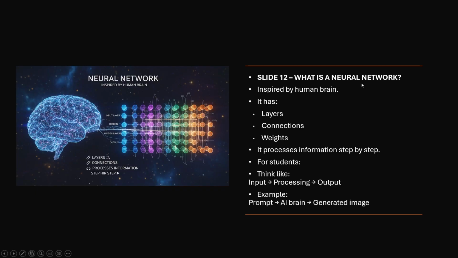And what is a neural network actually? You have to understand, it is inspired by the human brain. It has layers, connections, weights. It processes information step by step. For students, think of it like input, processing, output. You give input, it processes, and it gives output. For example, you give a prompt to the brain, which is processing, and finally you get a generated image.